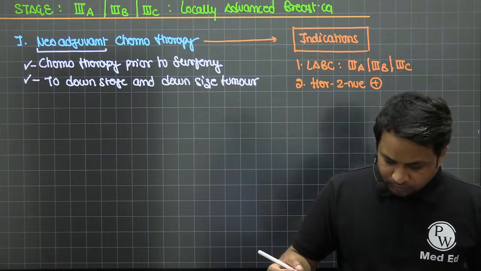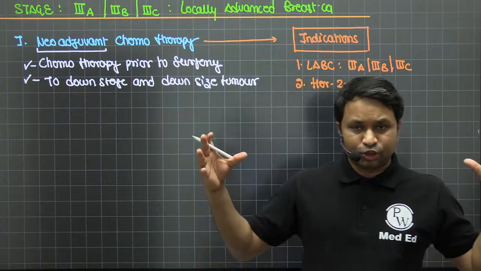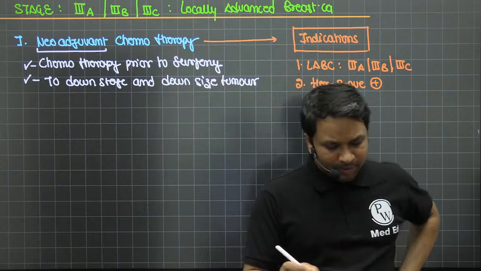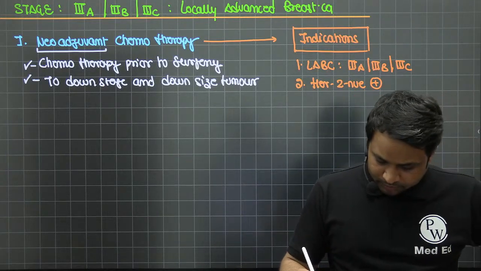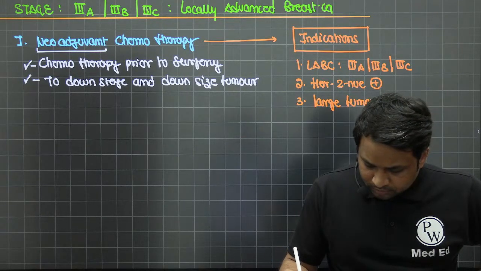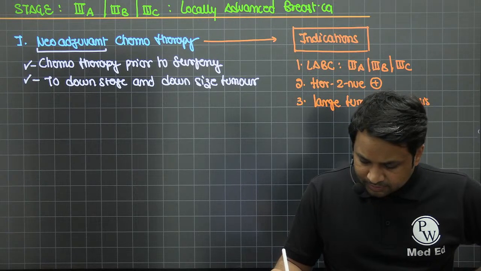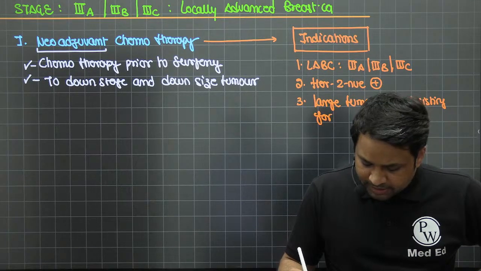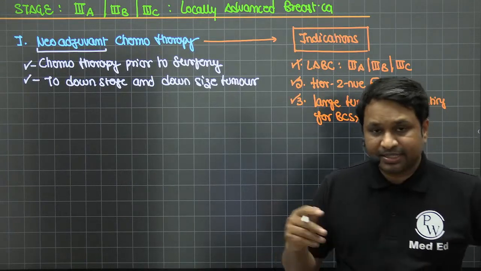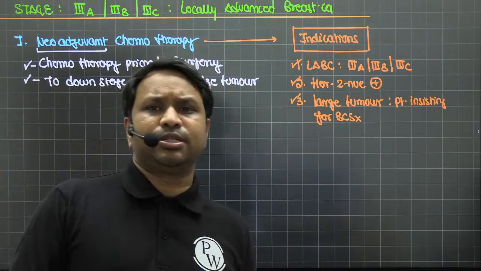Now, okay, whenever you are trying to get an adequate size so that there is less loss of the breast, that can also be an indication. That is a large tumor and the patient insisting on breast conservative surgery, right? We just learned that breast conservative surgery cannot be done if the size is more than 4 centimeters. Let's say there's a 7 centimeter lesion and the patient says, sir, I want breast conservative surgery only. So what are you going to do?